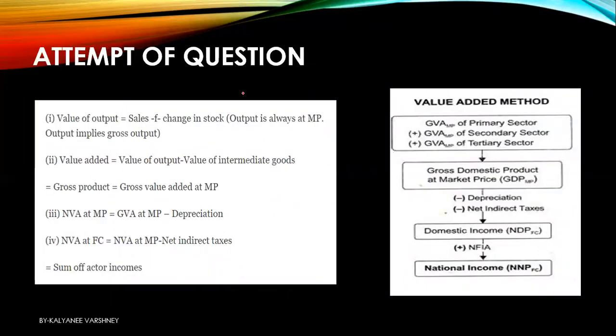These are the two ways of presenting the answers. So value of output is sales plus change in stock, and value added is what? Value of output minus IC. That will give you GVA at MP. You can see that, from that, it depends on the question. You can substitute what is required to be found out. So either of the two methods you can use in the examination.